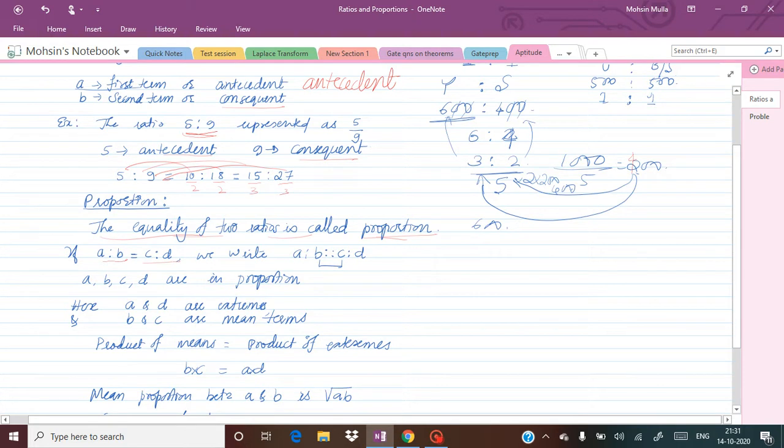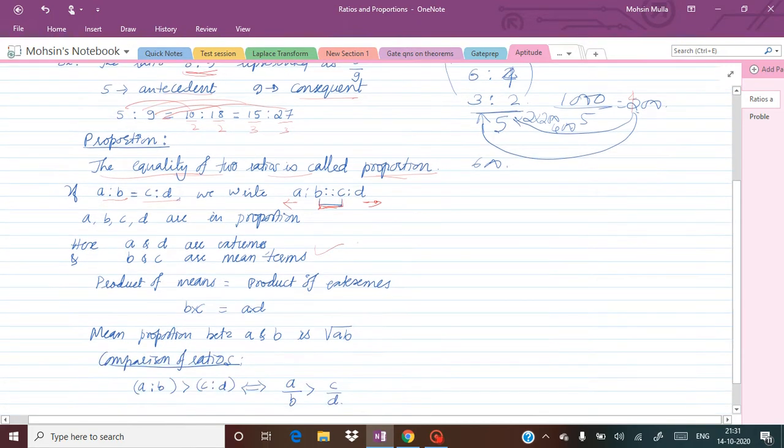Here a and d are called extremes, and b and c are called mean terms. The terms at the leftmost and rightmost ends are the extremes, and the terms in between, the middle terms, are the mean terms.